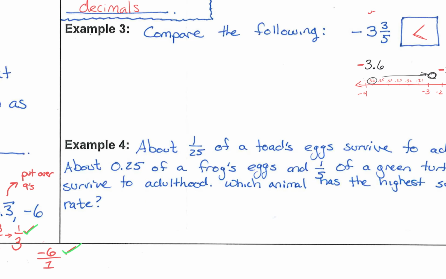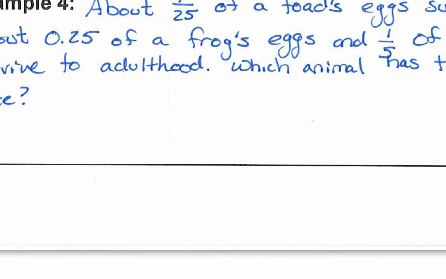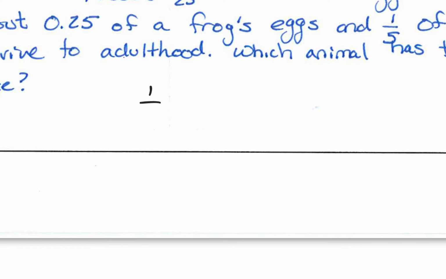All right? Last problem. About 1/25 of a toad's eggs survive to adulthood. About 0.25 of a frog's eggs and 1/5 of a green turtle's eggs survive to adulthood. Which animal has the highest survival rate? Okay, so we have 3 values: 1/25, 0.25, and 1/5. And we need to figure out which one has the greatest survival rate. So that'll be the largest number.